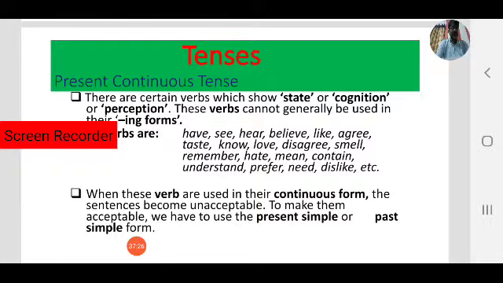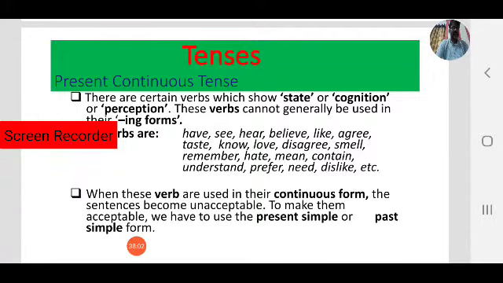Want. Never say I am wanting you. That is wrong. I want you. I want that. So I am wanting that is wrong. If you want to make it acceptable, we have to use it in simple present, or sometimes simple past. But never use want in continuous tense, whether present continuous or past continuous. Wanting is unacceptable.